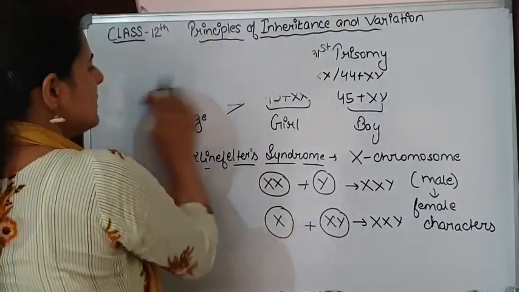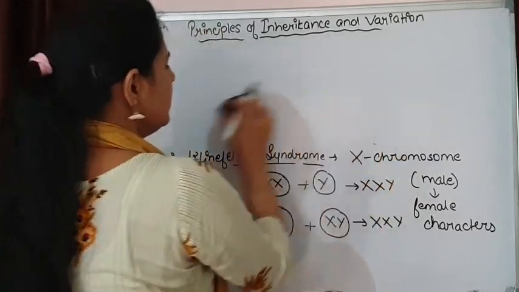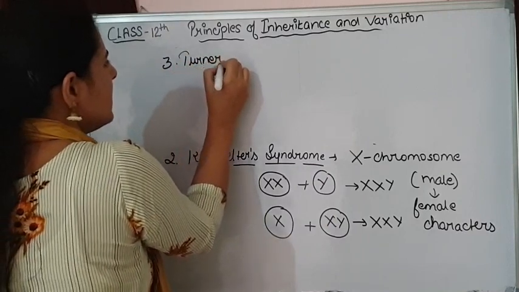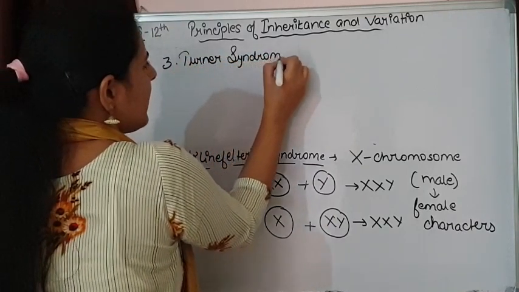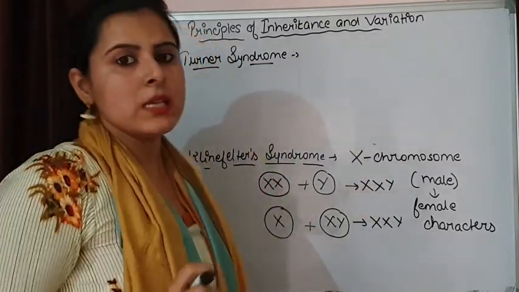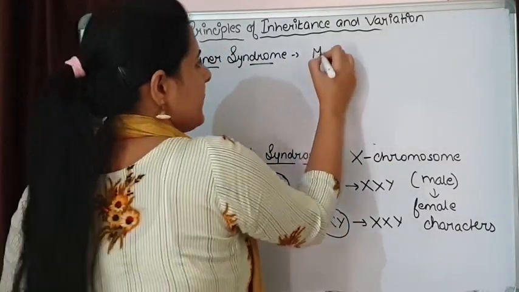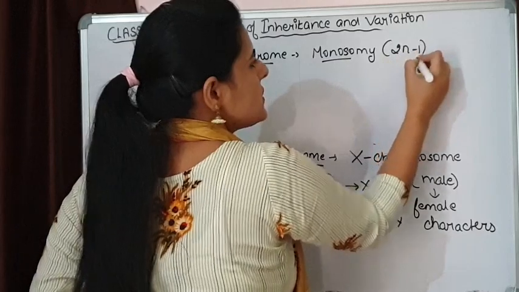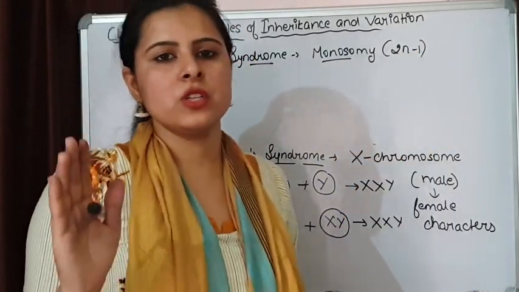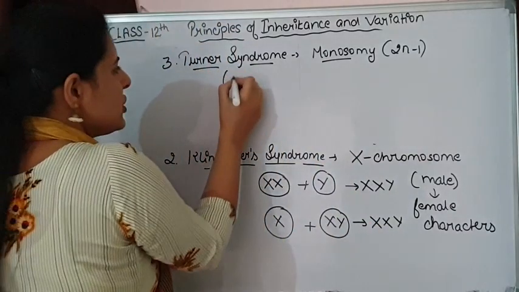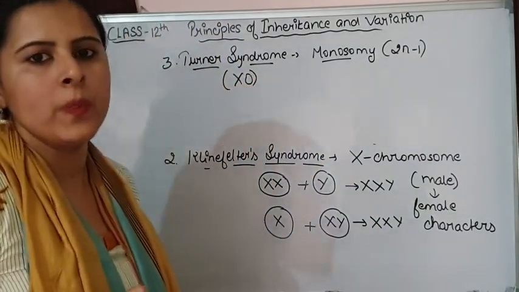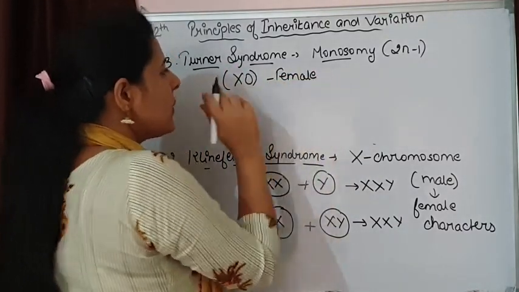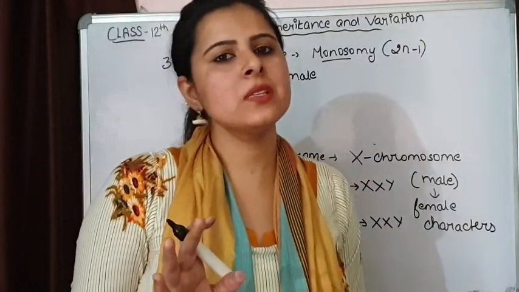The third one is Turner syndrome. Now, those were hyperploidy situations. Turner syndrome is a monosomic condition. In monosomy we said that the situation is 2n minus 1, a reduction of one chromosome. So what is the genotype here? This is XO. The individual is a female with only one X chromosome; the second X chromosome is missing.